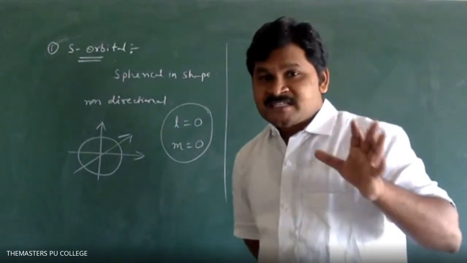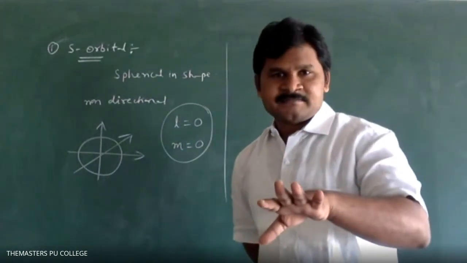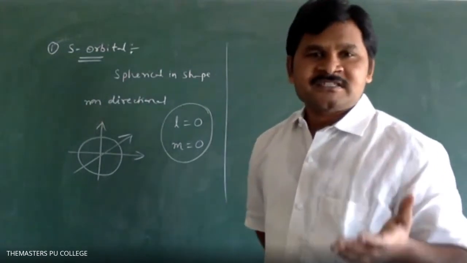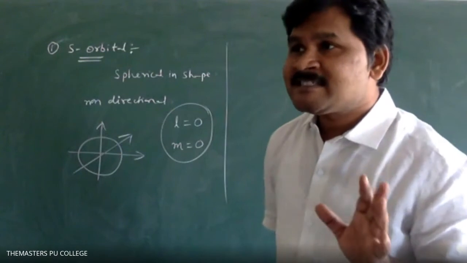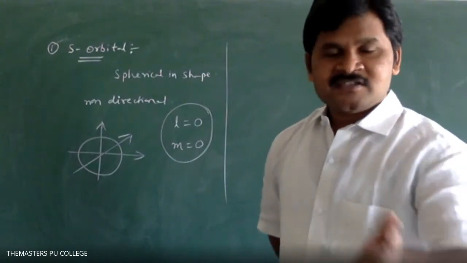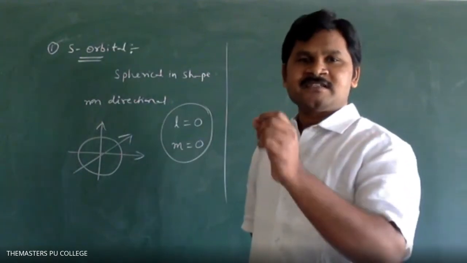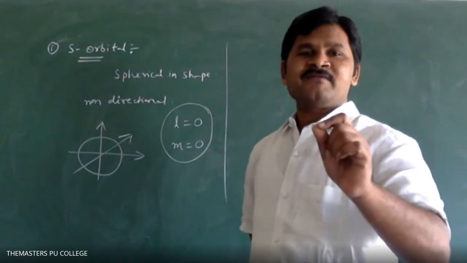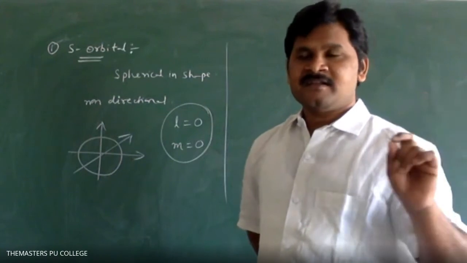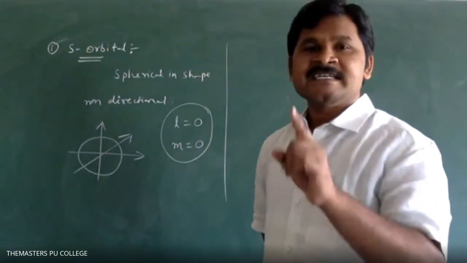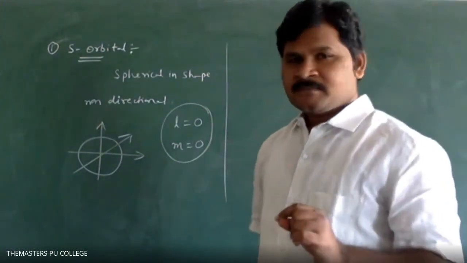How can you represent that? 3s. Suppose the s orbital is present in the first shell. It is generally called 1s. So that is the meaning of 1s, 2s, 3s. The number before the orbital indicates the shell number. Clear?